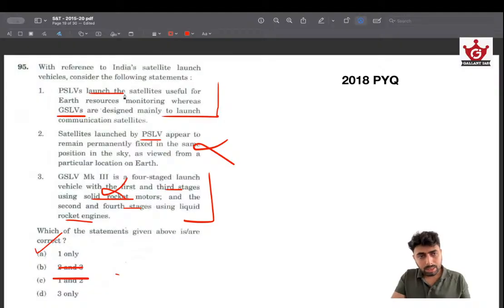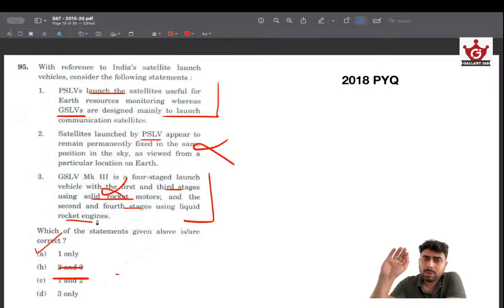We are logically applying our sense here, thinking that this has a lot of room for error. Statistically speaking, this has a higher chance of being right, and that's how I chose the answer. In this approach, I absolutely relied on no knowledge. The only knowledge I had was that PSLV stands for Polar Satellite Launch Vehicle, meaning it's from pole to pole. GSLVs are the opposite of that. That's the only thing I knew, and based on that single understanding, I was able to arrive at this answer.